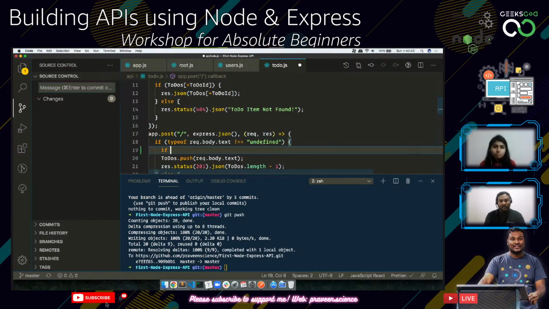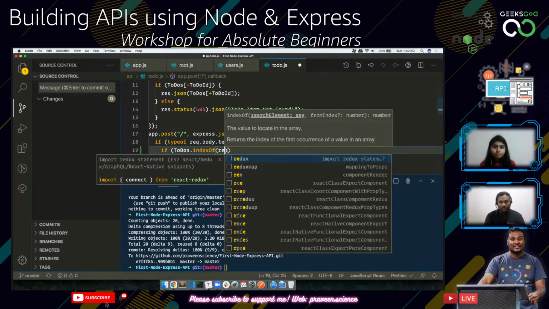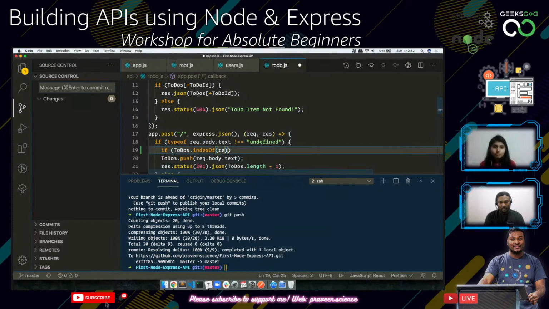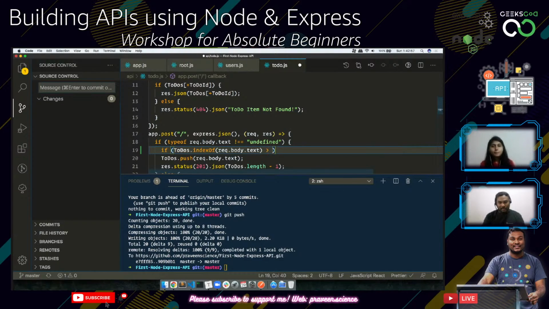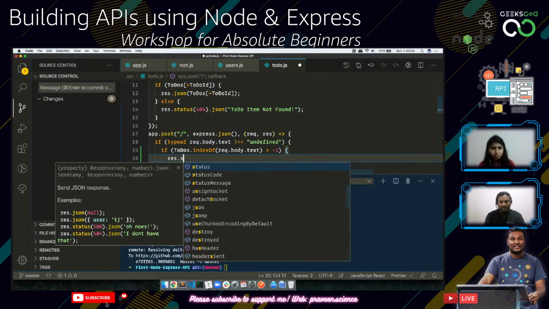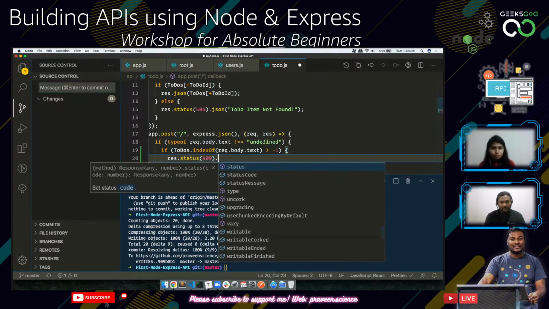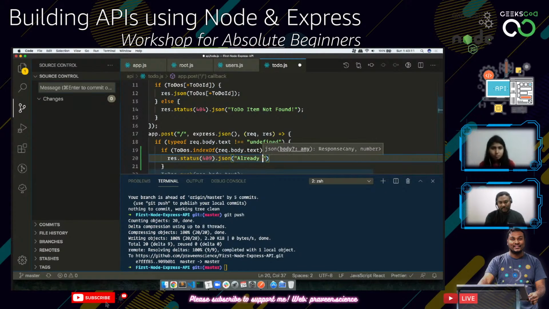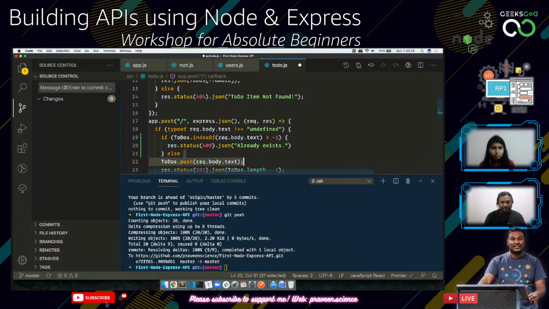So if to-dos.indexOf(req.body.text) is greater than -1, which means it is already existing, then you can do res.status and give 409, which is a conflict, and say already exists. And else you can do the pushing part.